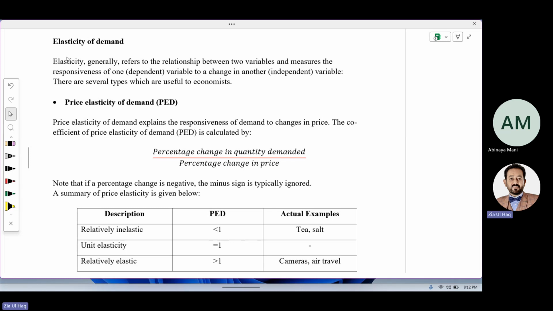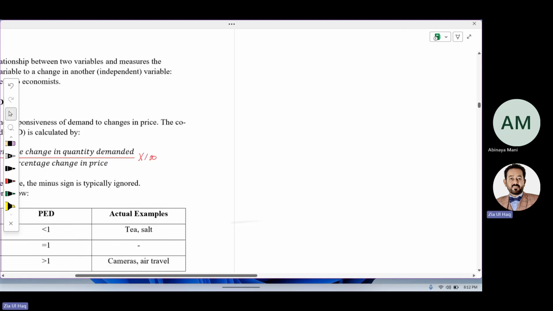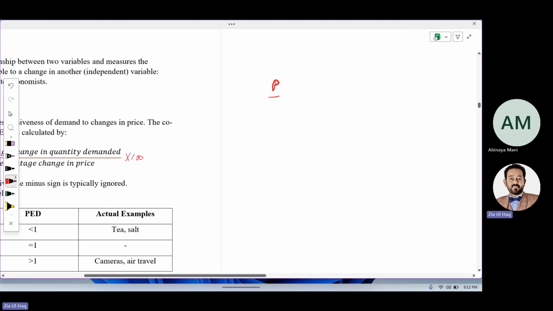That is also called price elasticity of demand, always denoted by PED. There is a formula to calculate price elasticity of demand: percentage change in quantity demanded divided by percentage change in price. Suppose price and quantity demanded, QD.